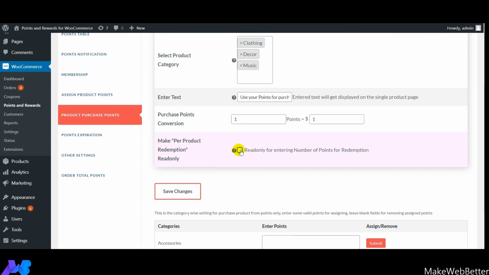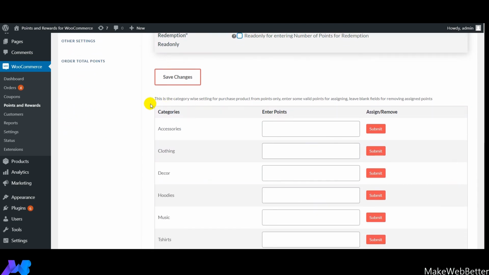And next comes the category wise setting. So guys, this is the category wise setting for product purchase from points only that have been earned by the customers. So here you need to mention the different points corresponding to each category, with the help of which they will be able to use the points to make the product purchase.